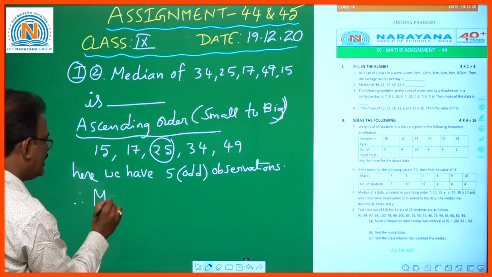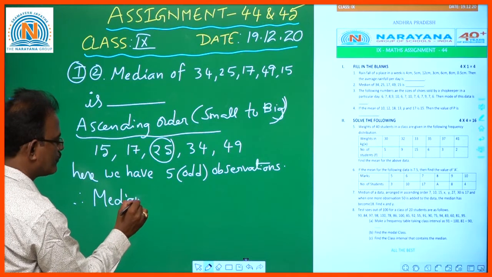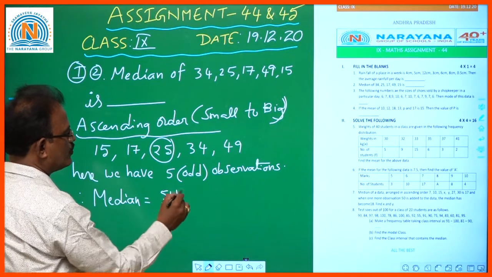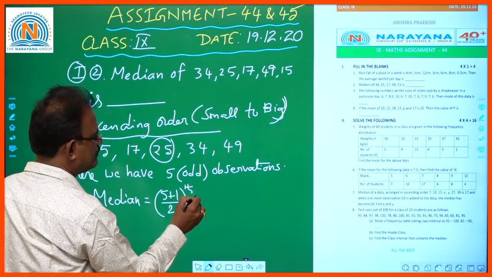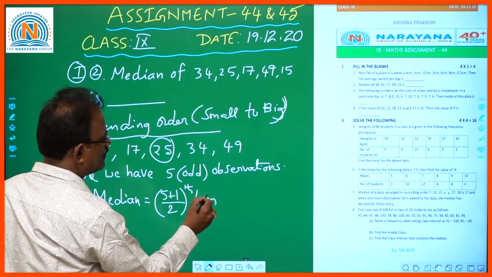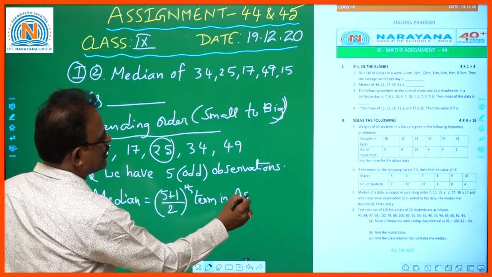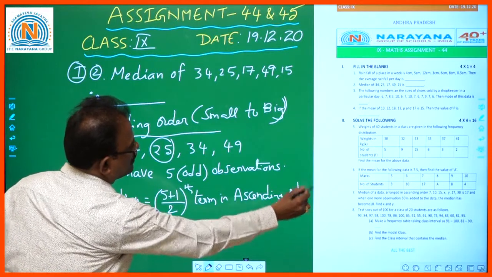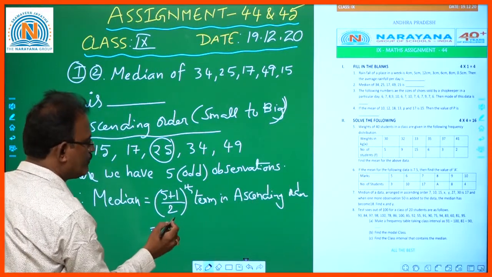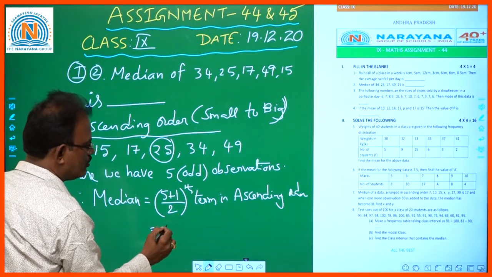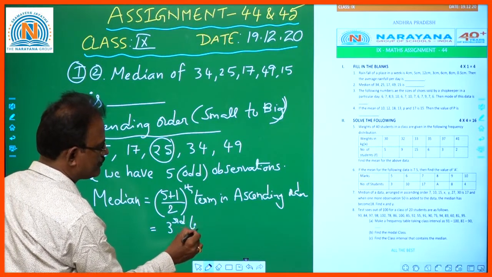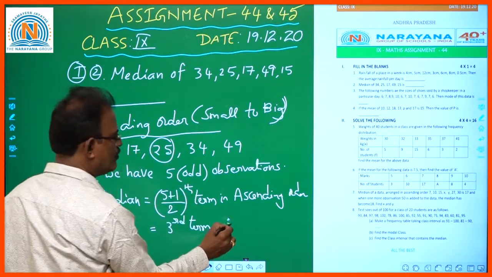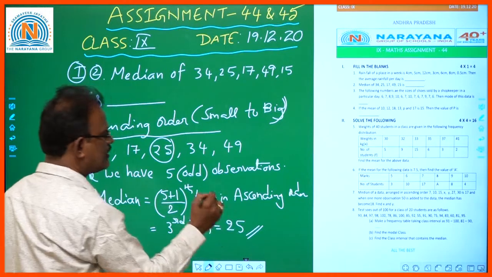Therefore, the median is the (5 plus 1) by 2th term in ascending order. That means 6 by 2, the third term in ascending order. So 1, 2, 3. So 25 is the median.